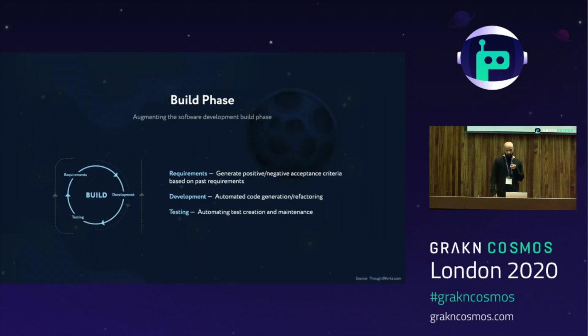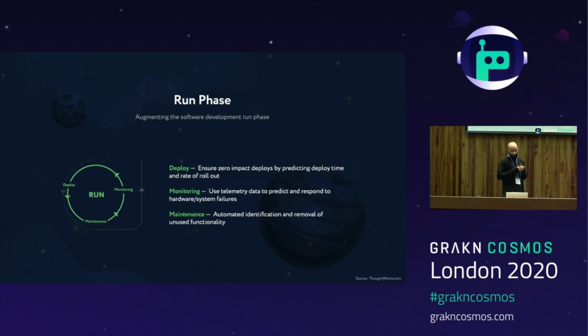Now we have the build phase, which makes up the requirements development and testing stages of software development. Augmenting the build phase, we can imagine a situation where a software company inherits legacy software with little or no documentation, and instead of dedicating countless man hours towards it, they could instead give it to a virtual developer who analyzes the total usage and function of the system, and is able to automatically generate documentation and tests based on how it currently functions. This would make it much safer and easier for humans or additional virtual developers to come in and change, knowing that there exists this safety net which will ensure they don't break something.